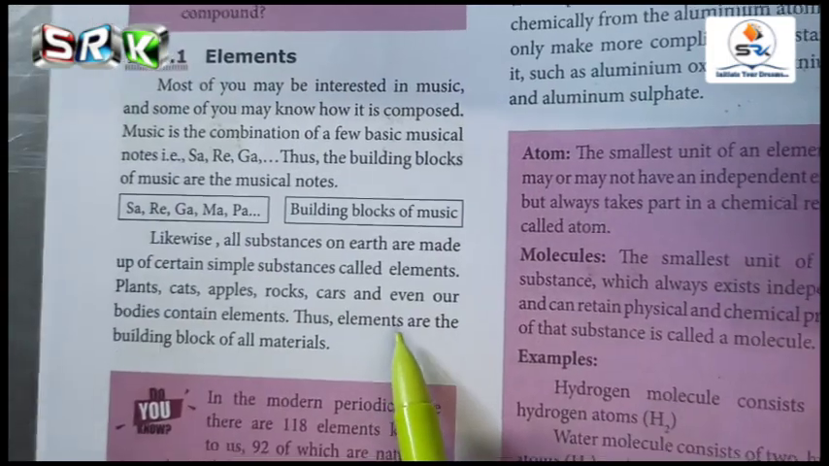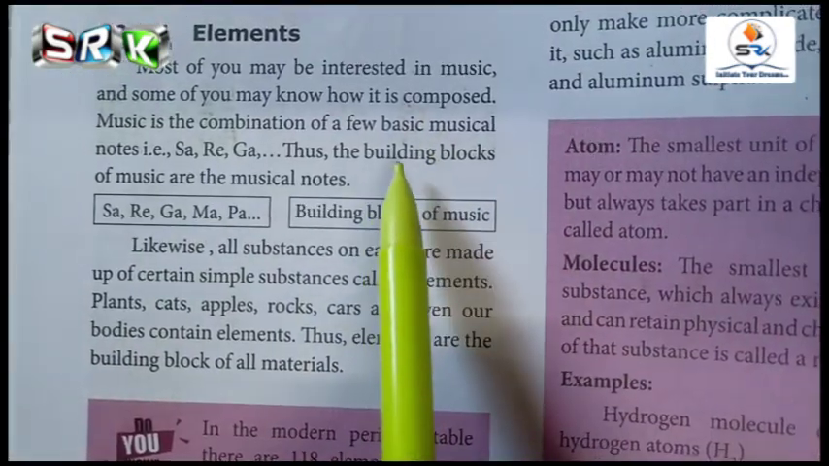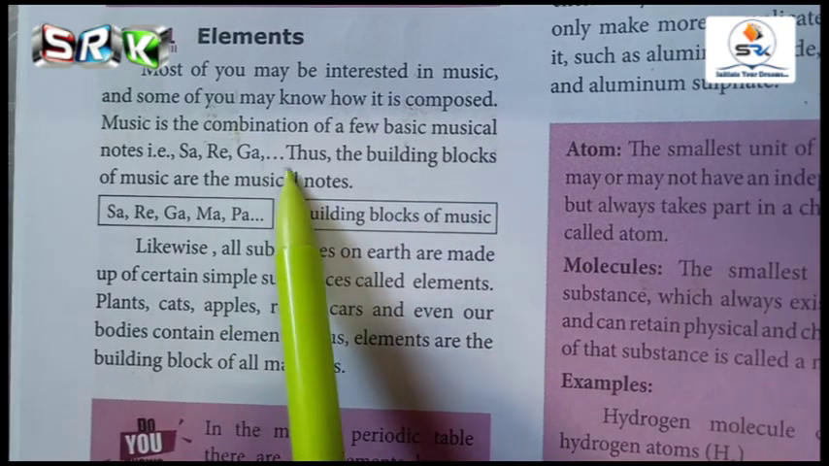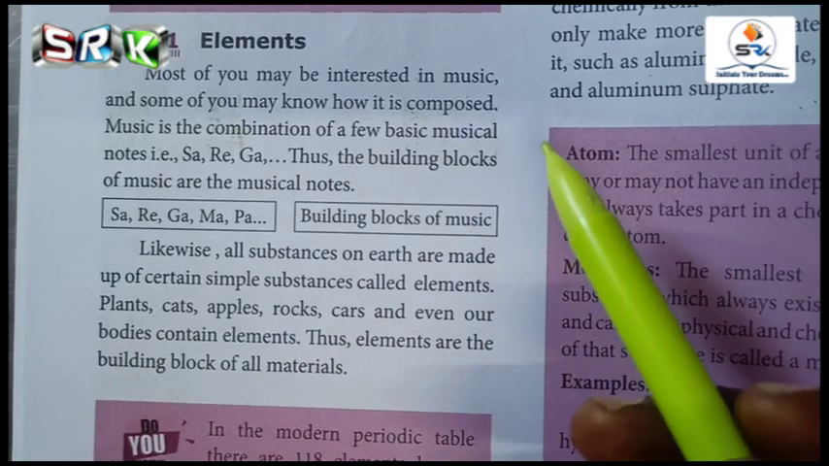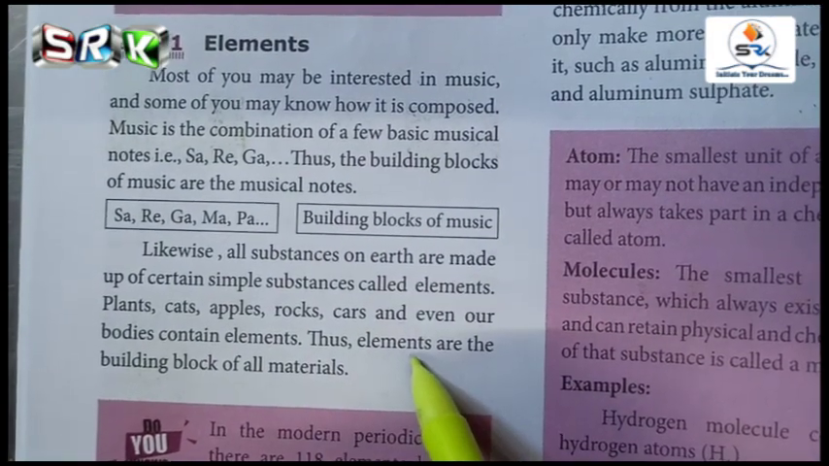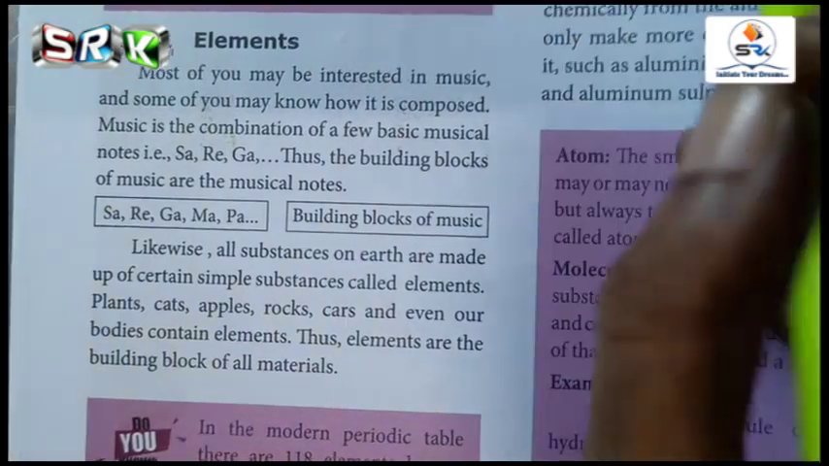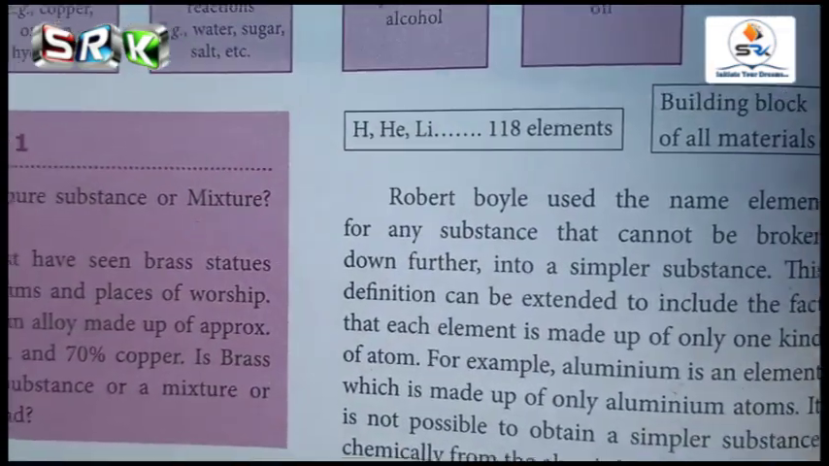So what we have seen for elements: just as in music, these musical notes are important to compose a music, likewise these elements are essential for the materials. And next, how many elements are there in the periodic table?